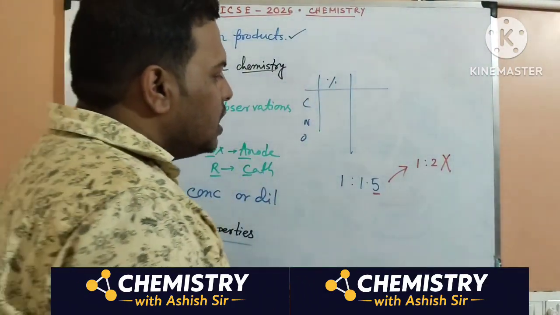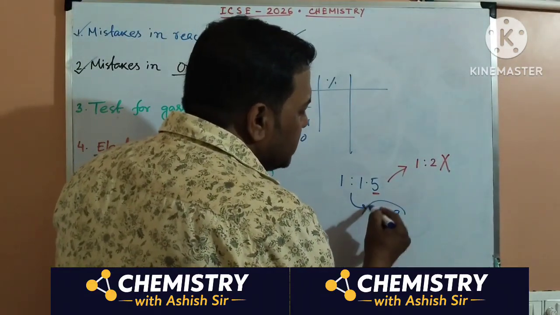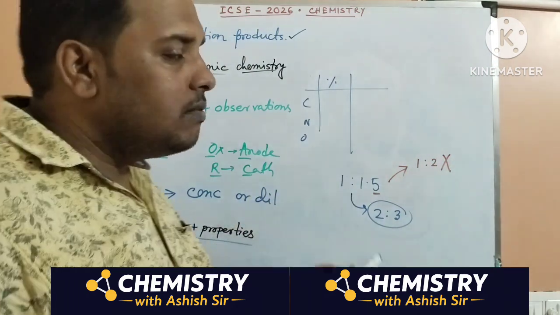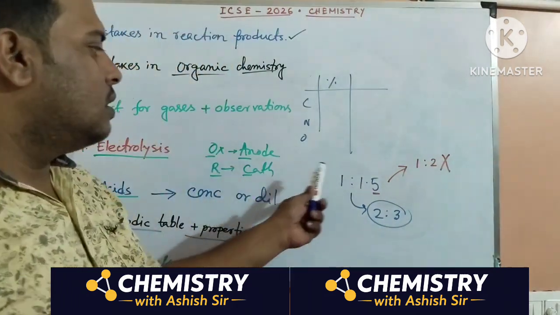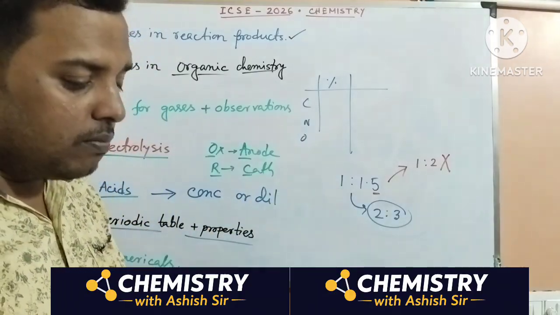What is the actual process? You multiply both by 2 and you will get 2:3, and that is the correct way. So remember about this part. Whenever you get a decimal, don't just go to the nearest whole number. You multiply with a proper number to get the whole number.